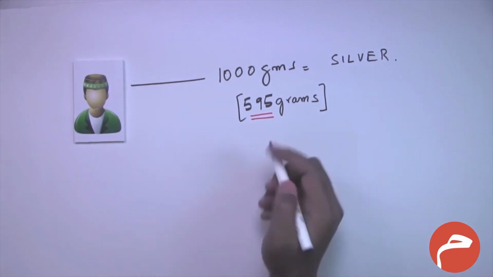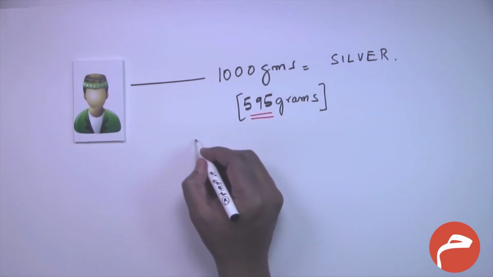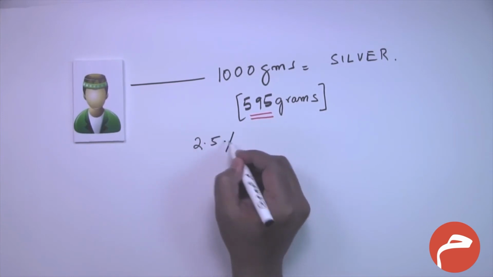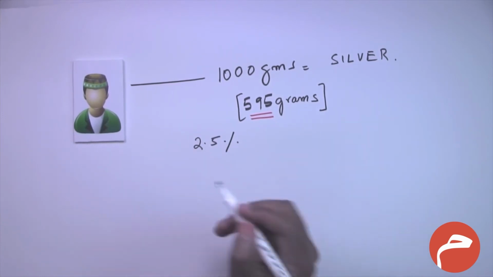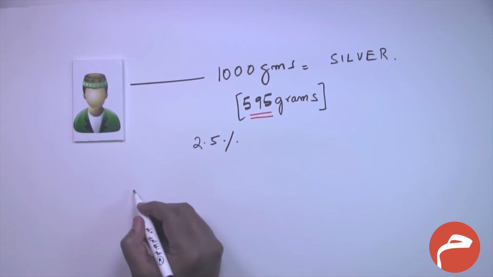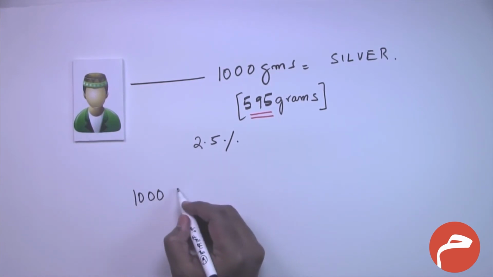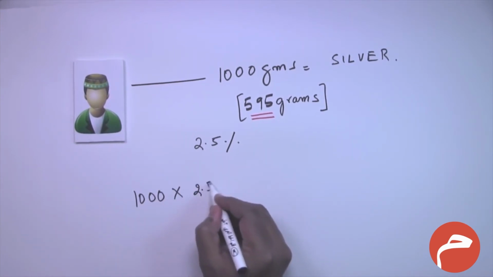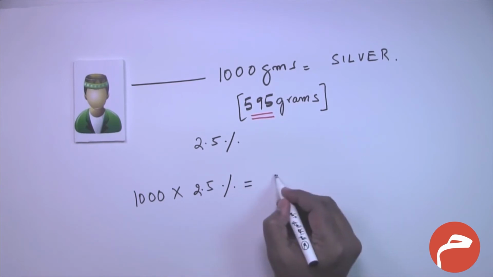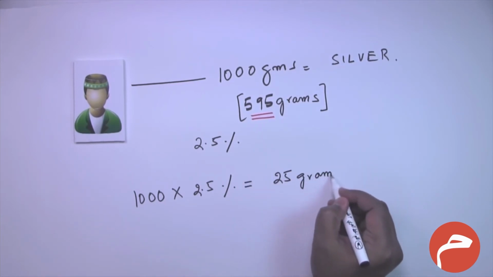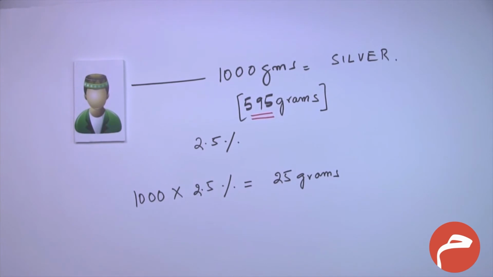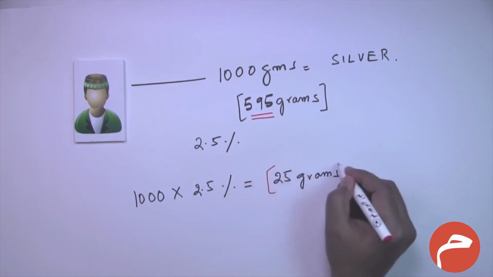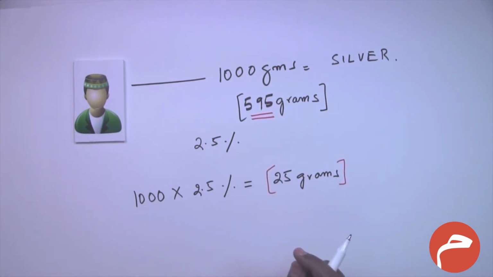And if he is using the lunar calendar, then the percentage which the person has to pay is 2.5%. So how do we calculate this? We multiply the 1000 by 2.5%, which is 25 grams. So this person has to pay 25 grams of silver as zakat.